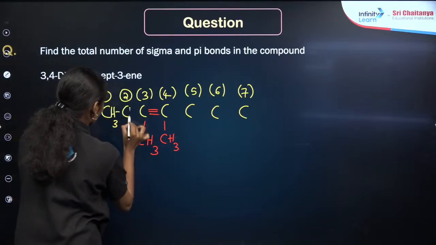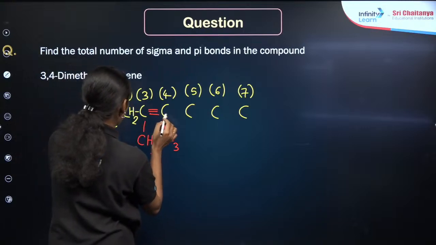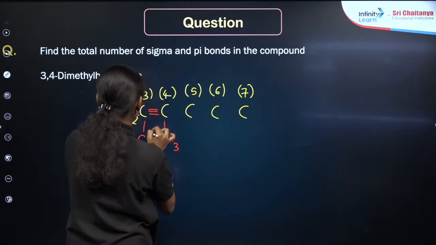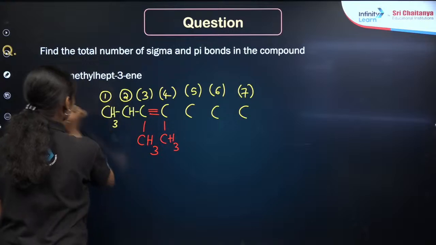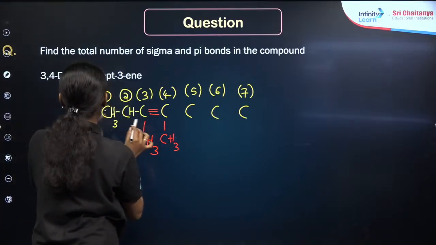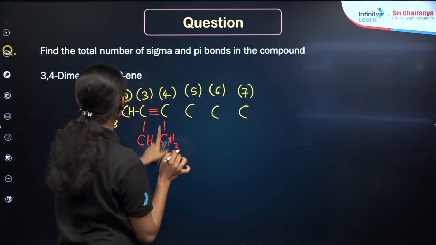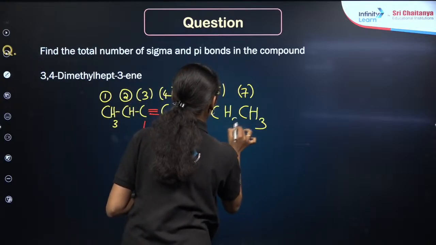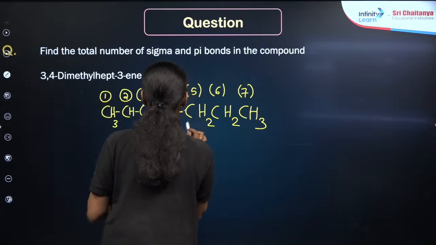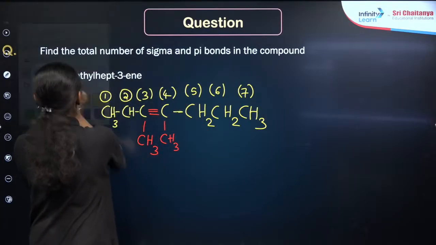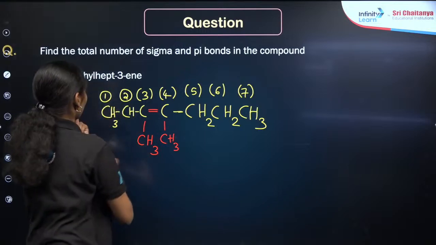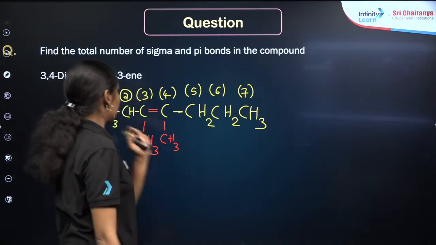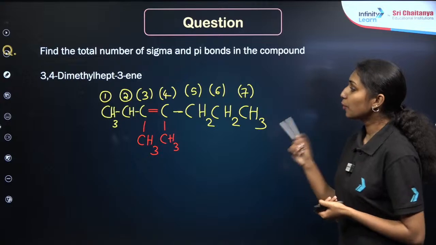It will be CH3, CH2, okay, it will be CH only, right? 3,4-dimethylhept-3-yne, right? This is our structural formula for 3,4-dimethylhept-3-yne.